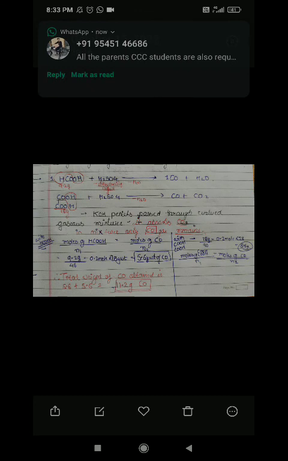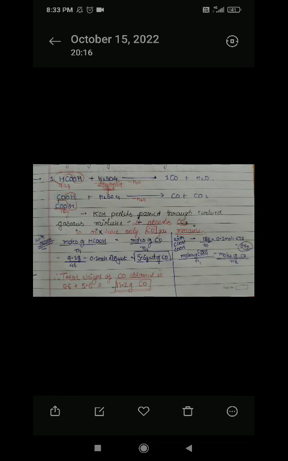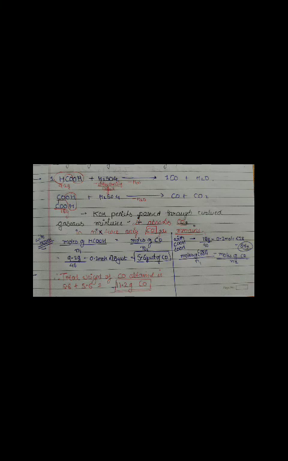It removes H2O, it removes the water from any product. So when we react with H2SO4, we get CO plus H2O. As I have shown in red color, from HCOOH, CO remains and H2O is removed, so we get 1 CO plus 1 H2O in this reaction.